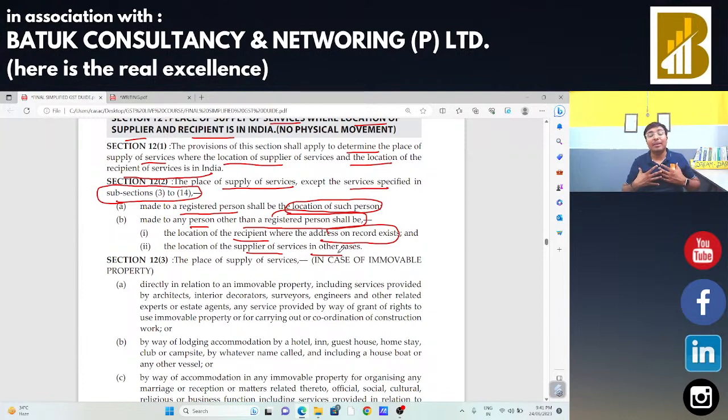Next scenario, I am registered under GST and I am going to provide my training services to all of you, and most of you are unregistered. Okay. In that case, if your address is on my record, I am going to charge IGST because your place will be the place of supply. And if your place is not in my record, in that case, I am going to charge CGST and SGST because my place is deemed to be the place of supply. Okay, that is the concept of section 12, subsection 2, in case of supply of services.